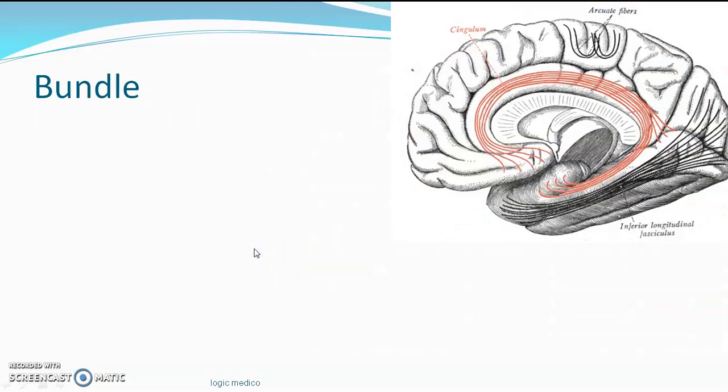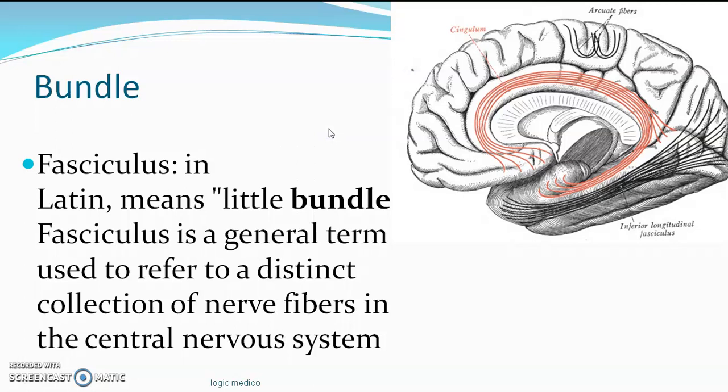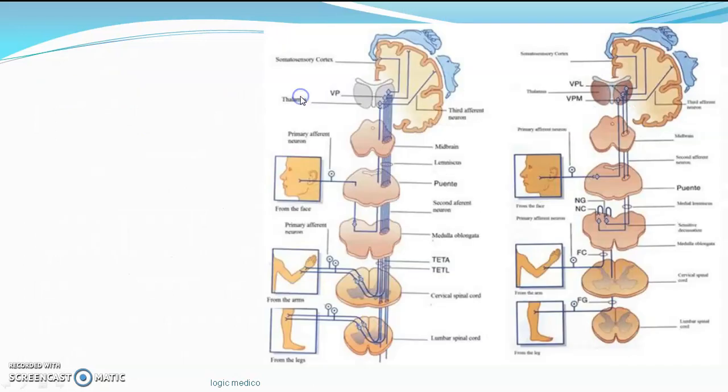Last but not the least, bundle. Sometimes what happens, tract, lemniscus, and fasciculus will be difficult to remember. So simply, if some of the authors call it a bundle, it appears like a group of nerve fibers, right? So you just call it a bundle. Medial forebrain bundle, occipito-temporal bundle, occipito-frontal bundle. You just call it a bundle. That just means a fasciculus again. Okay, it's a simpler name for tract. That's all.